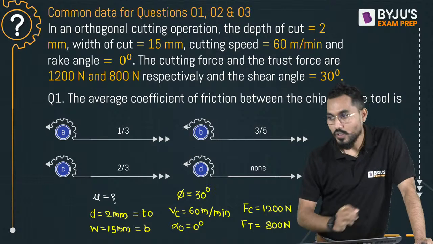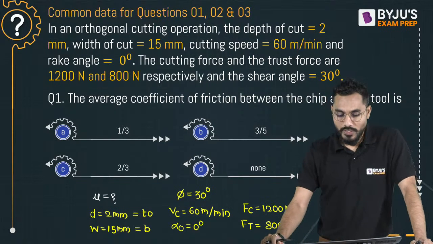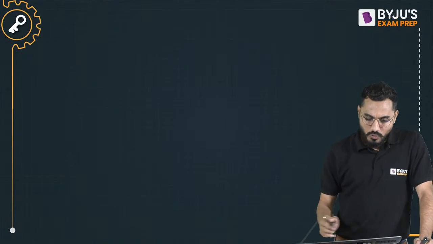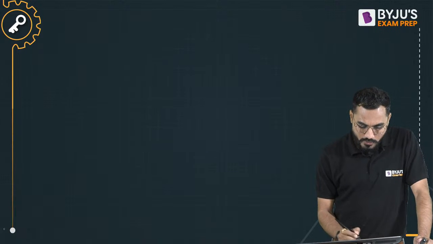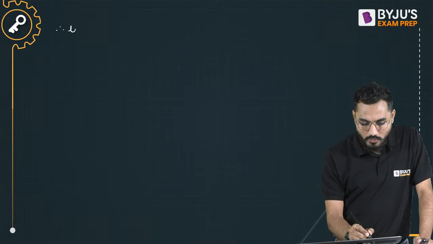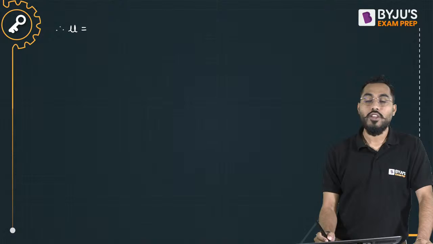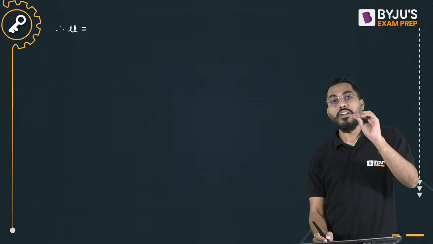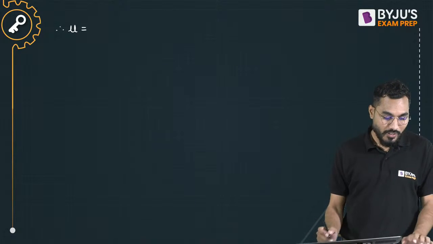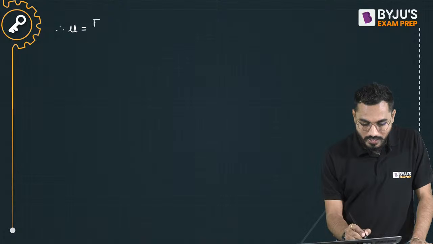Shear plane angle phi is also given. Now you tell me how to calculate shear plane angle phi. We know that for calculation of coefficient of friction, we have to calculate mu. Mu is nothing but friction force divided by normal force.